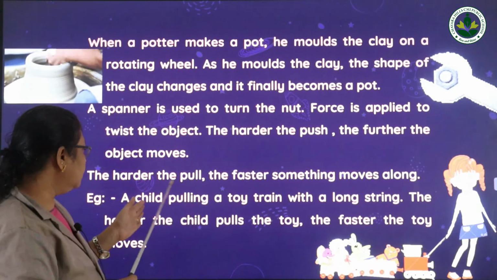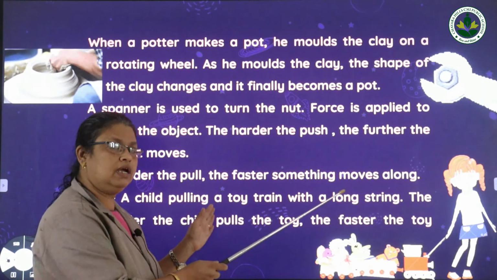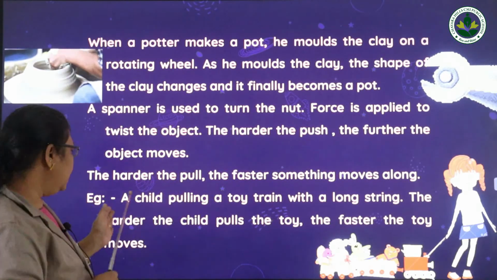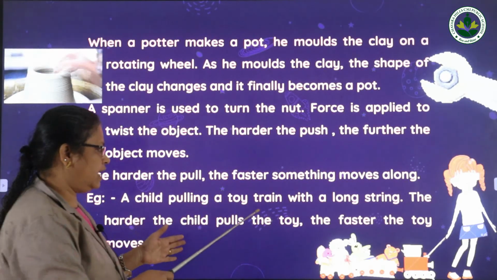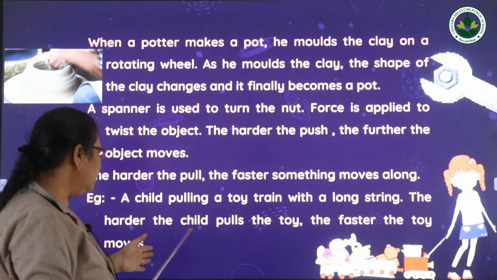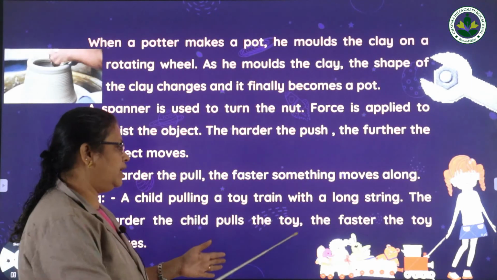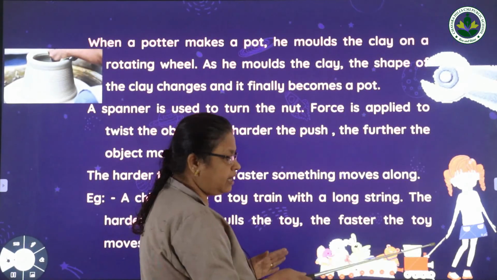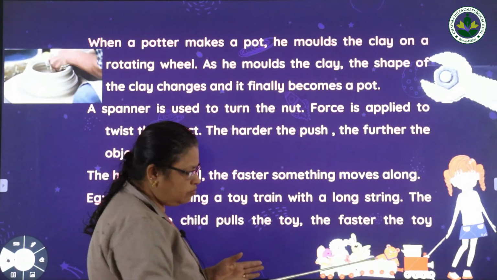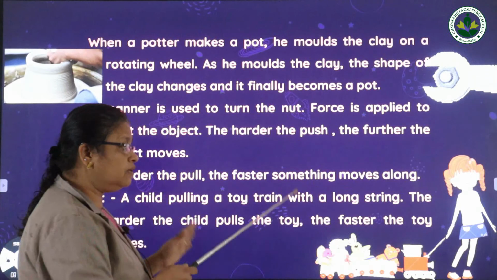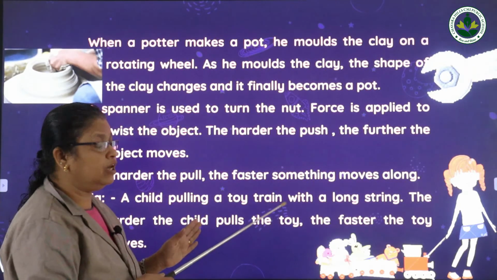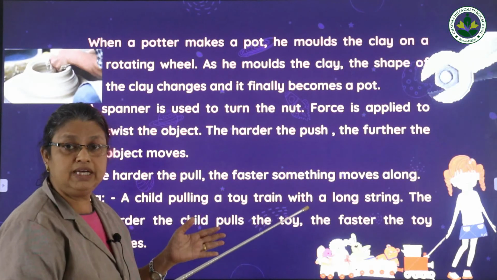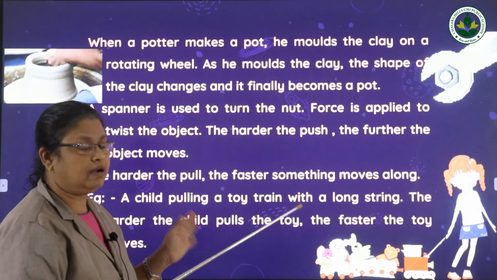Okay. The harder the pull, the faster something moves along. If we apply more force, the movement of the objects will be fast. Example, a child pulling a toy train with a long string. The harder the child pulls the toy, the faster the toy moves. So if the child applies more force, the harder she pulls, the toy moves faster. So depending upon the force applied, the movement of the objects will change. The speed of the movement of the objects will change according to the force applied.